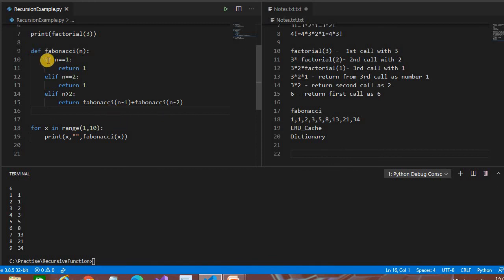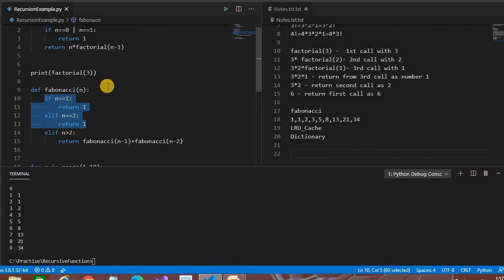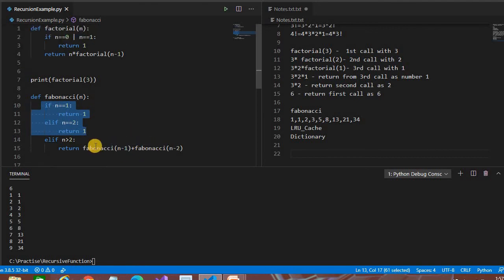Okay, this one is known as the base case, and this one is the recursive case. So if a function does not have a base case, it will not run properly, because unless and until you provide this, if you don't write this for numbers 2 and 3, it by default goes into an infinite loop, and Python breaks after 1000 calls. Same here. So this one is known as the base case, and this one is known as the recursive case, because here we are calling the same function again. Okay, simple.